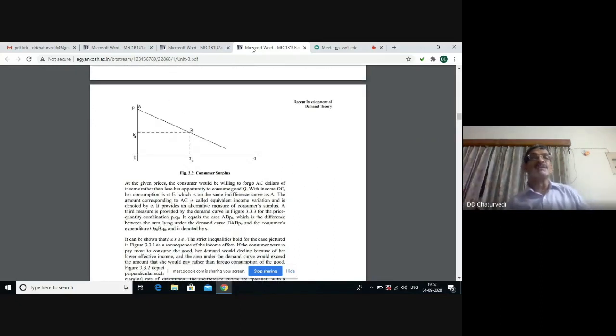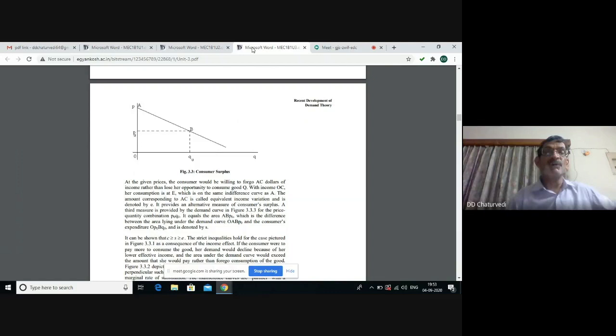In figure 3.3, the area of the triangle AP naught B shows consumer surplus. So there are two different ways to show the consumer surplus. The meaning is the same. It is the difference between what the consumer is prepared to pay, given by the area under the demand curve, and the amount actually paid by the consumer, which is equal to OP naught BQ naught. So the area of the triangle P naught AB will give us the value of consumer surplus.